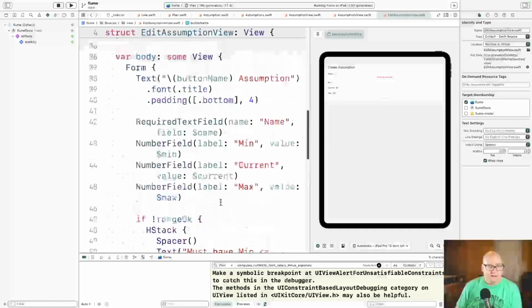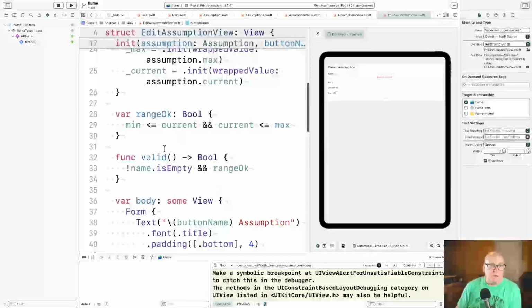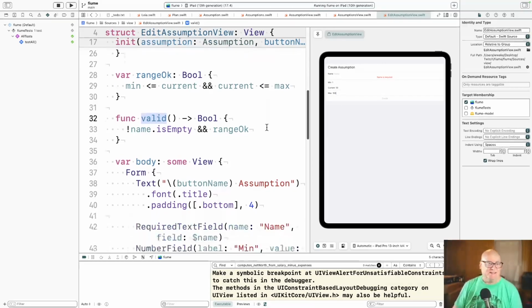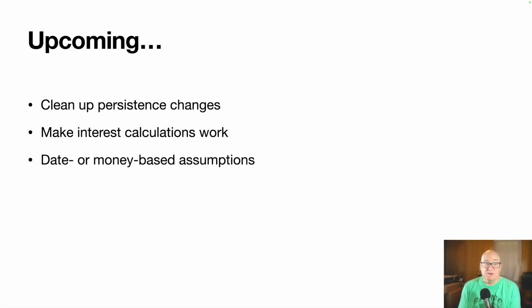All right, let's see, there's range, two more we use. Sorry, the valid controls whether the create button is visible or not, or active or not. It requires the name to be non-empty and the range to be okay. Range okay is what triggers that message I just showed. It makes sure min is less than or equal to current and current is less than or equal to max, like the message.